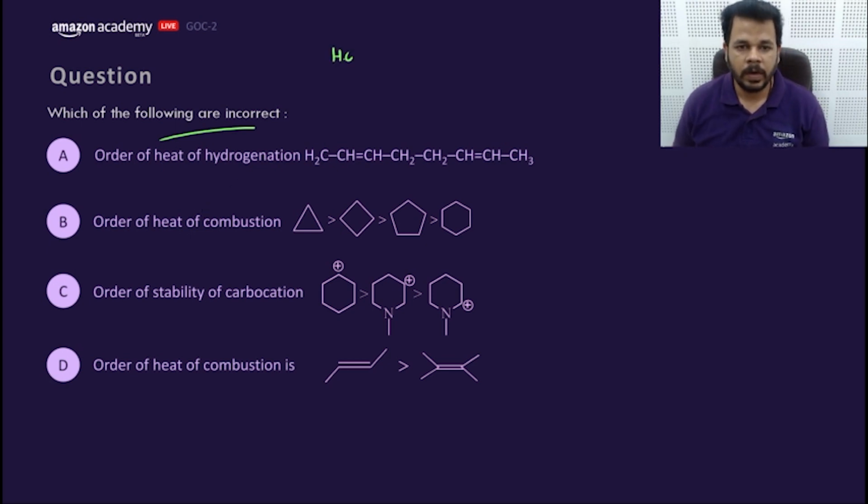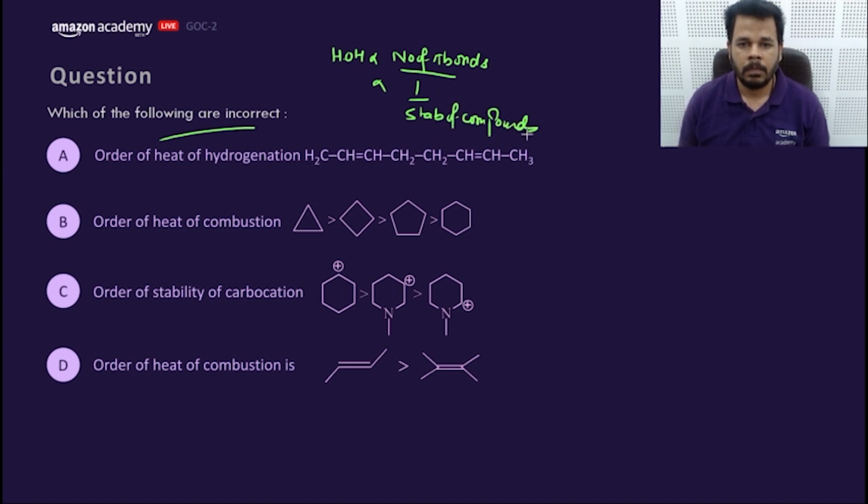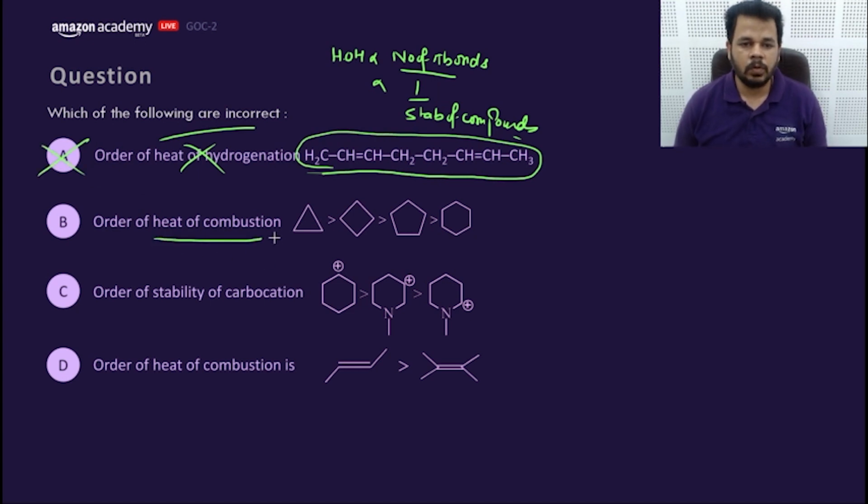As we know, heat of hydrogenation is directly proportional to firstly the number of pi bonds, and secondly, if the number of pi bonds are the same, one upon stability of the compound. So let's move. Heat of hydrogenation order, this is incorrect. This compound is incorrect. So leave this option. Secondly is HOC.